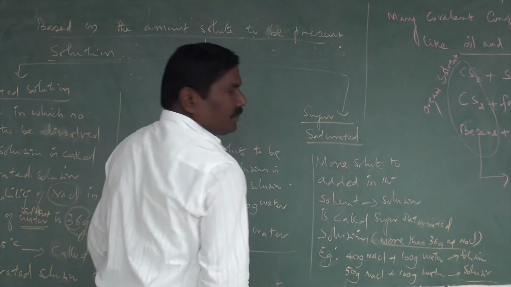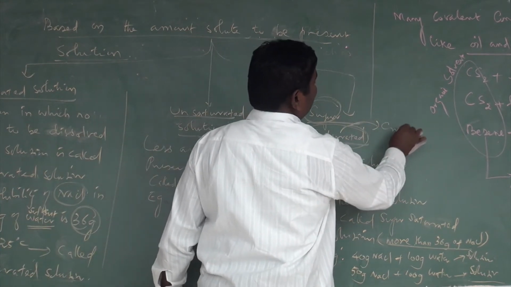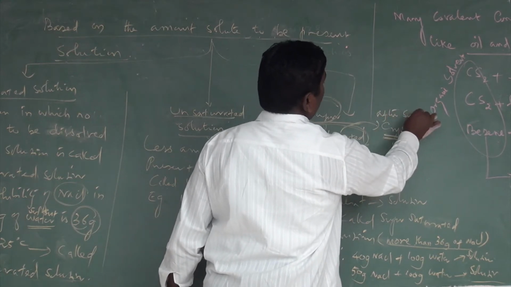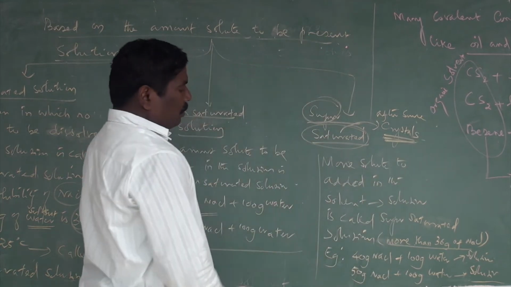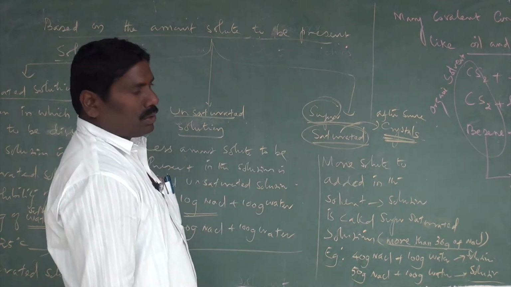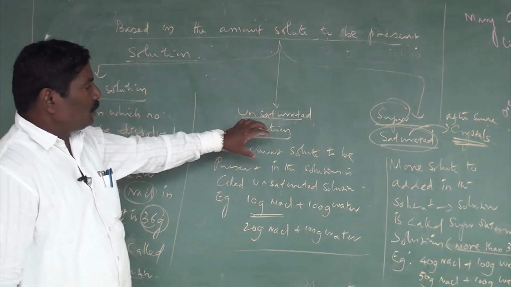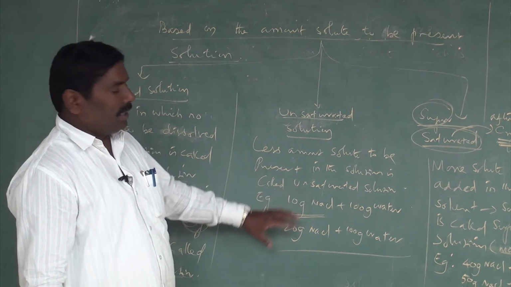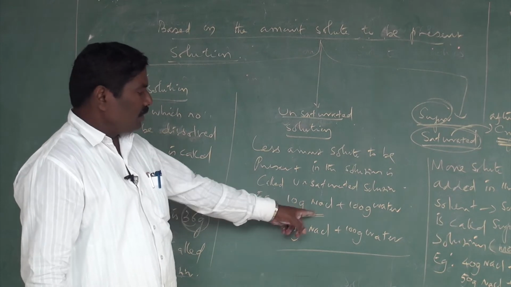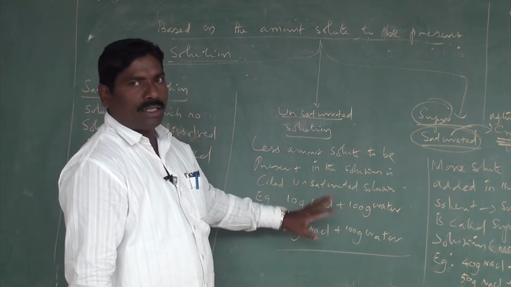Now, after the formation of supersaturated solution, the solution forms crystals after some time, and these crystals remain as solid substance in the solution. This is called a supersaturated solution. You know what unsaturated is? Unsaturated means less solute is added to the solution. For saturation, 36 grams of sodium chloride is essential, but here 10 grams or 20 grams of sodium chloride is added. That is called an unsaturated solution.